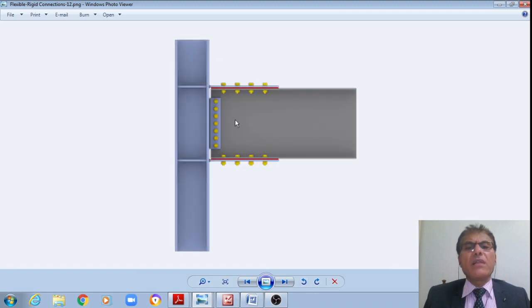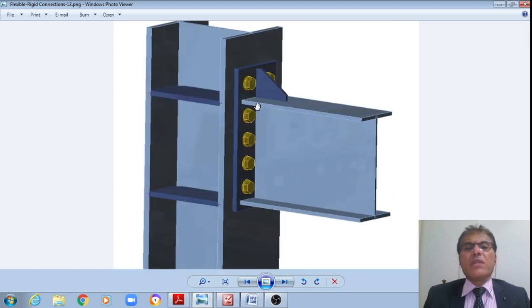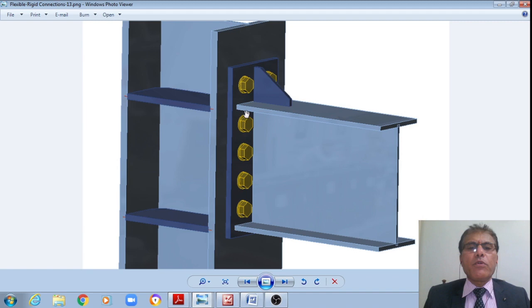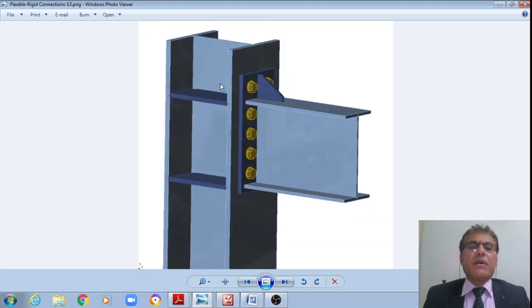That is how just opened view, right? The same view without just opening. Now I am showing that picture, right? And now this is how the type 2 bracket connection, where the movement will be there on this plane, whereas on a perpendicular plane I do have the bolt group provided, and CG of the bolt group is there, and you can see that even the column is provided with the stiffener plates.